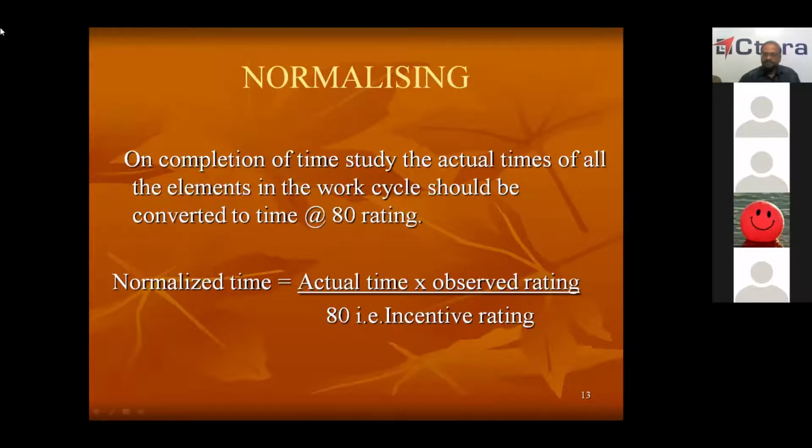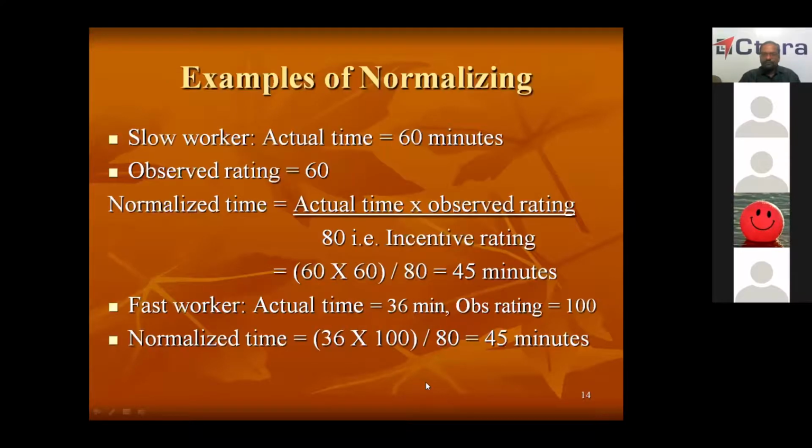Now we'll take one example to see how this normalizing is done. Let's take the example of a slow worker. The way in which he is working appears to be that of a slow worker.